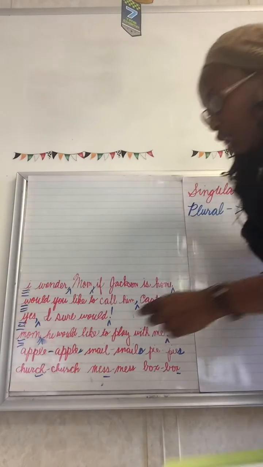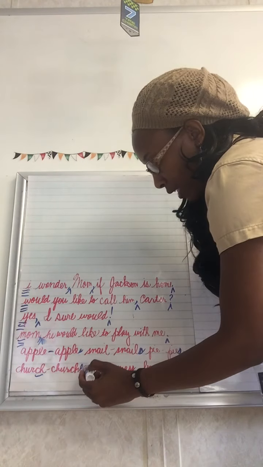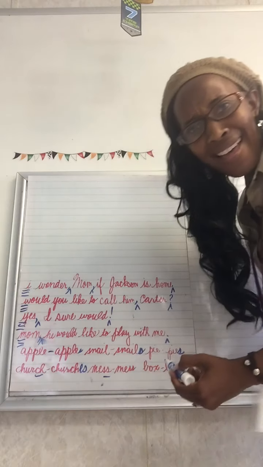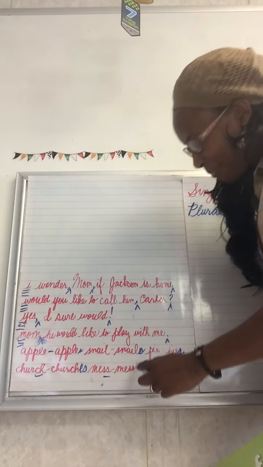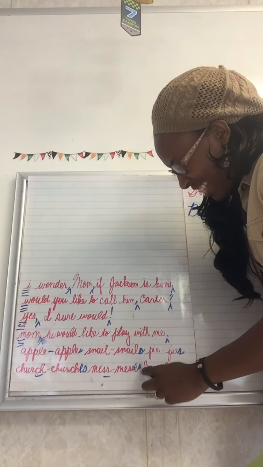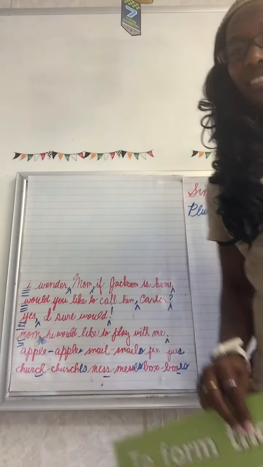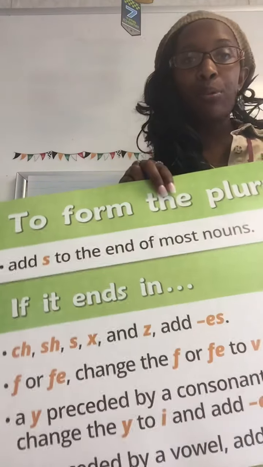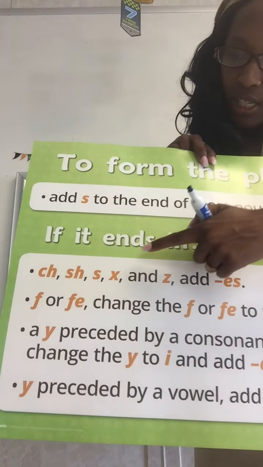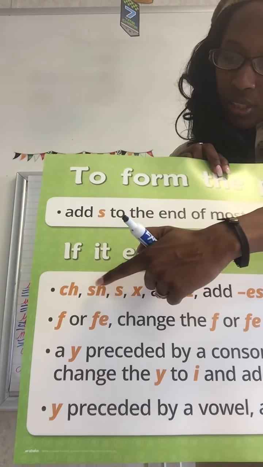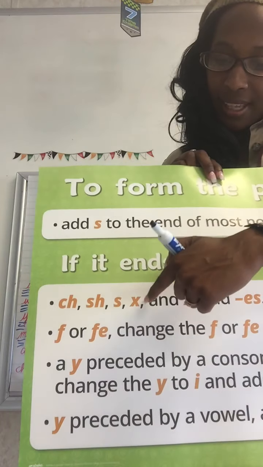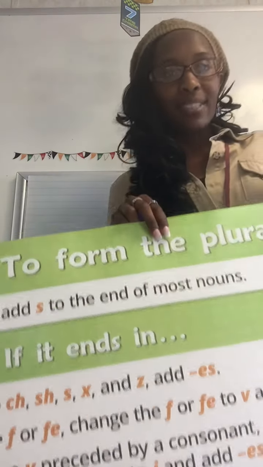For example, church becomes churches with an ES. Mess becomes messes. And last but not least, box becomes boxes. So that is how you make plurals out of words that end with SH, CH, S, X, and Z. You have to add the ES.